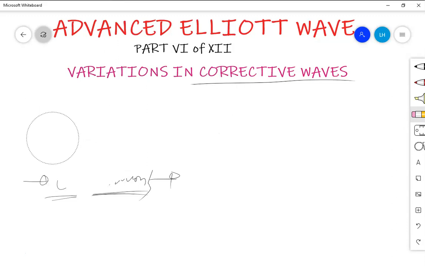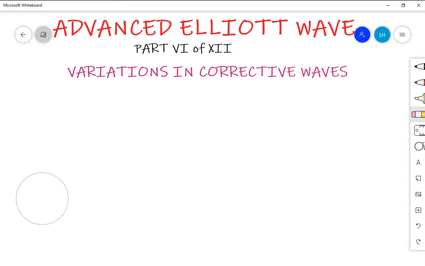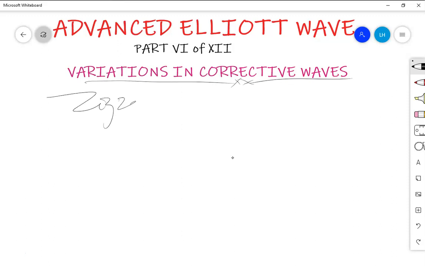So today we are going to start with a very simple thing. It's simple, but it has got complexity. Today, let us start with the concept of zigzag. Let us cover the issues on zigzag.